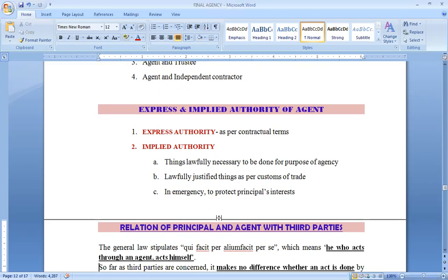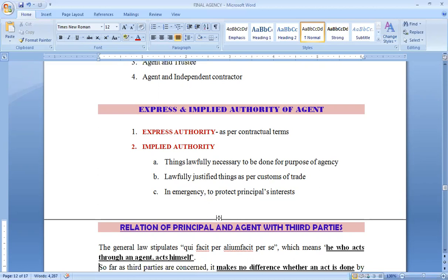Then he also can perform all those justified things which are required as per customs of the trade. There are some trade practices, there are some traditions of a business. So whatever is required in the customary practices of any trade or business, those things can also be done by the agent, even if the express authority was not indicated.